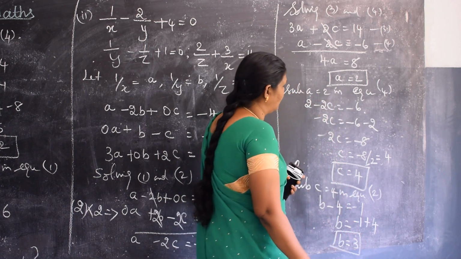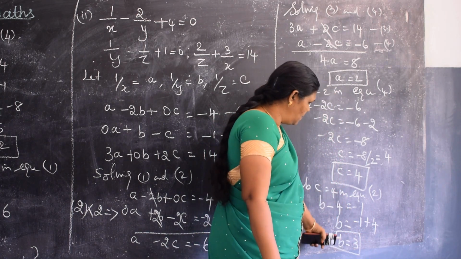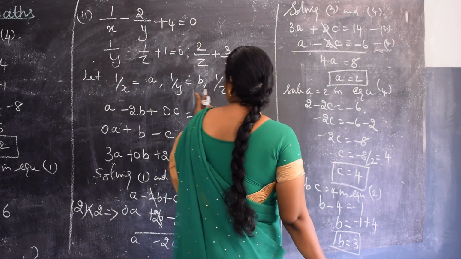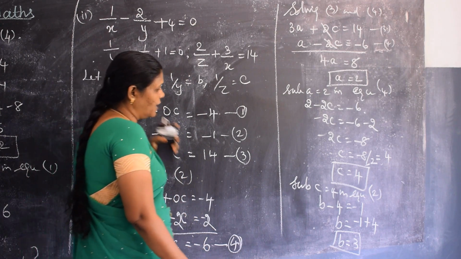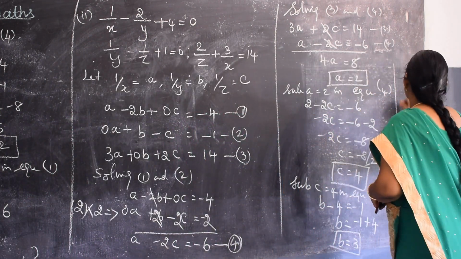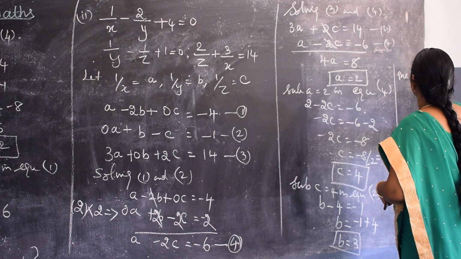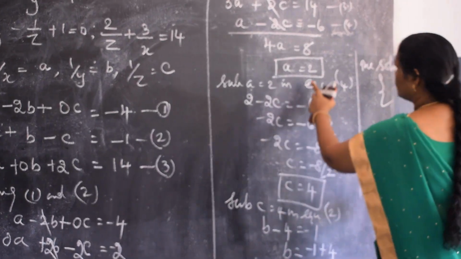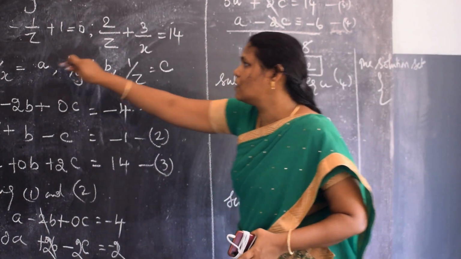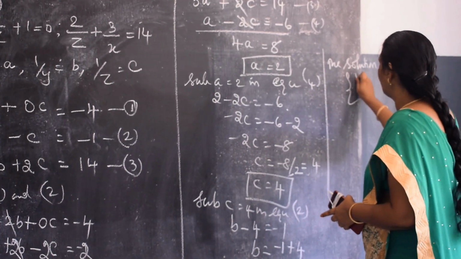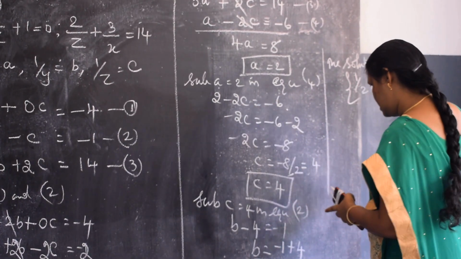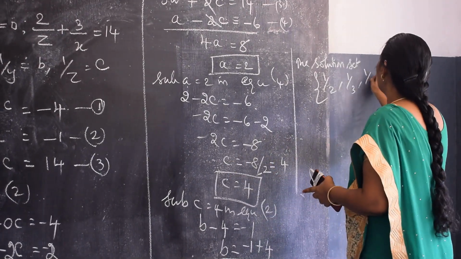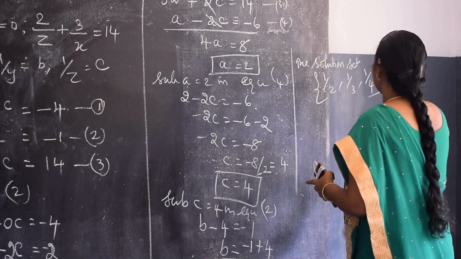Now I have found out the value of a is equal to 2, b is equal to 3 and c is equal to 4. But here the x is in inverse form, so I have to write the solution set. Here we take 1 by x is equal to a. So the value of x is 1 by 2. The value of y is 1 by 3. The value of z is 1 by 4. Do you understand, children? The next problem.